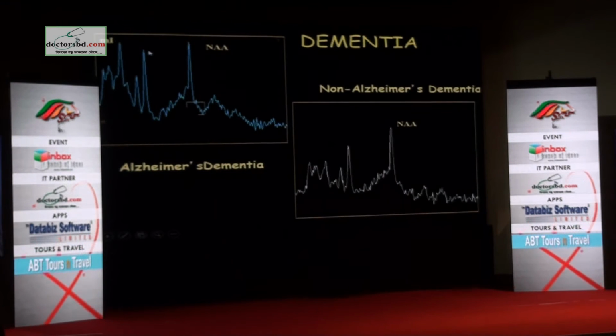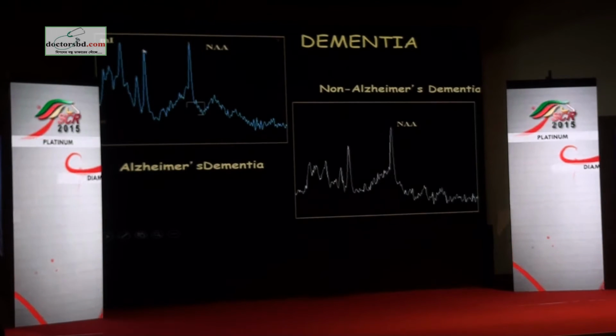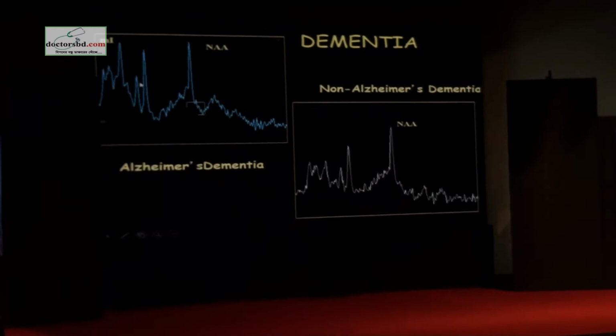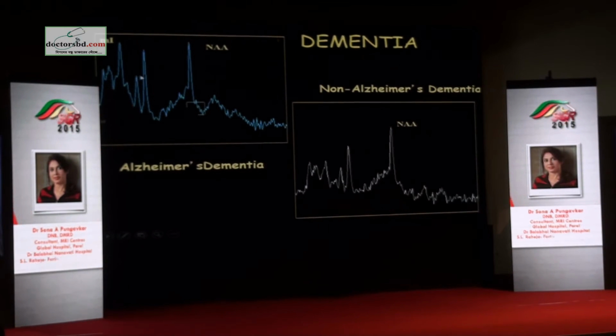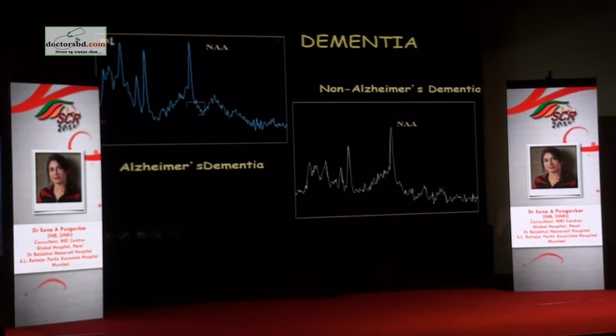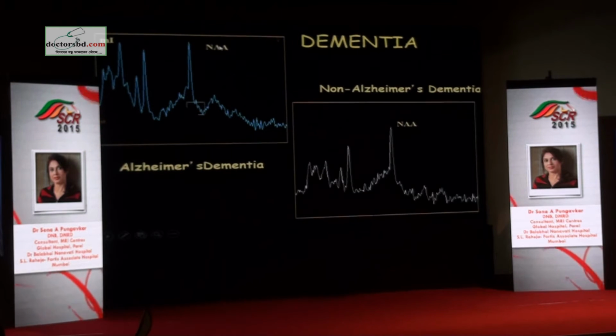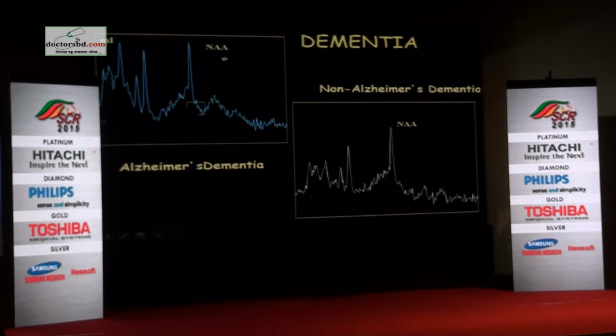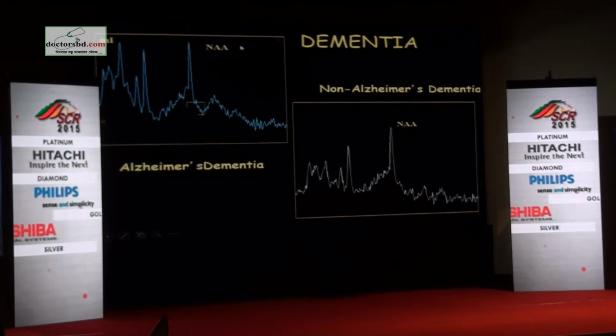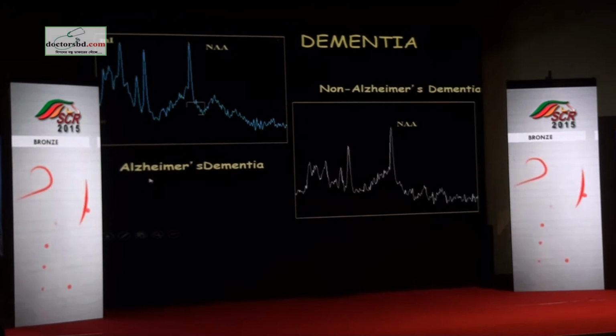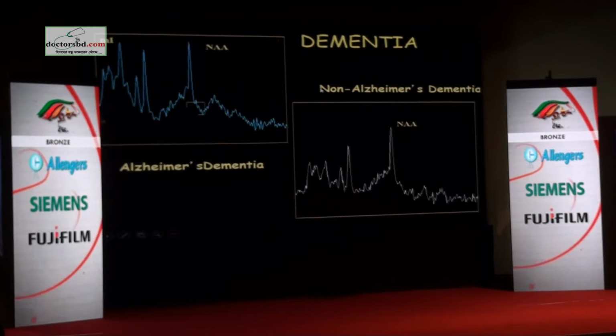So the MI peak is taller than the creatine peak, and the MI creatine ratio would be something like 1.2 again. Choline creatine is about half, so it's 0.5. That is how you look at it, even if you don't have the display. If somebody asks you what the ratios are, you can do your own calculation. So what we have here is reduction in NAA and increase in the height of the MI peak. MI is an indicator of the amyloid tangles which are found in the brain, and reduction in NAA suggests loss of neurons. So we are looking at probably an Alzheimer's variety of dementia.